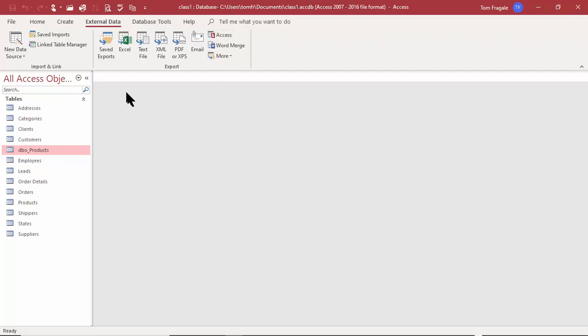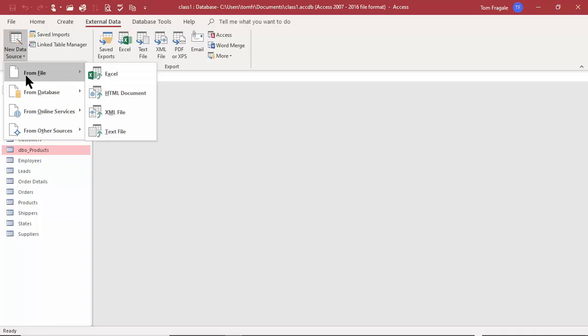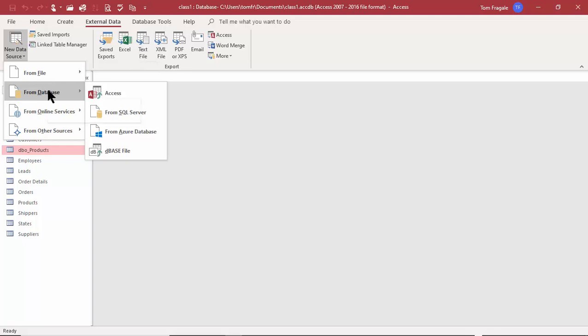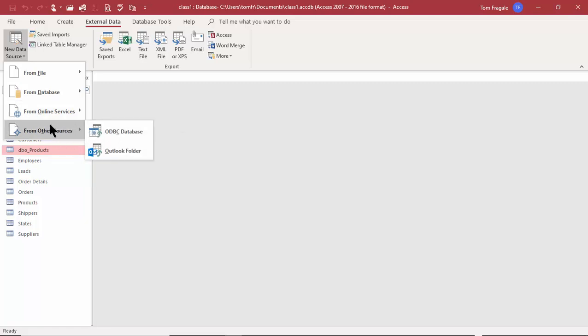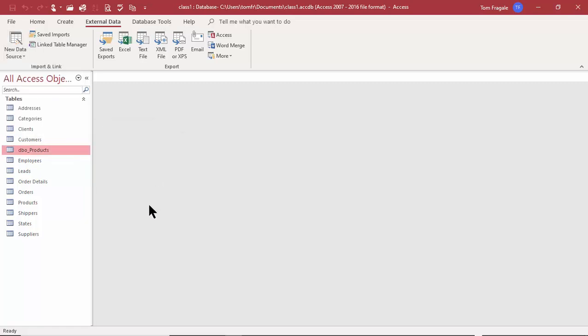So when I pick on external data, I can import from text files, Excel, even XML and web pages. I can import from Access databases like we just did, SQL Server, Microsoft Azure, the DBase files. We can import from SharePoint, Microsoft Dynamics, even Salesforce. Other data services are out there. And then ODBC is one I showed you, and we could do Outlook as well. So that's how we import data from other sources into our Access database.